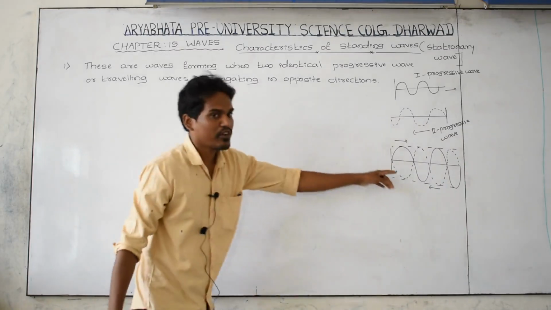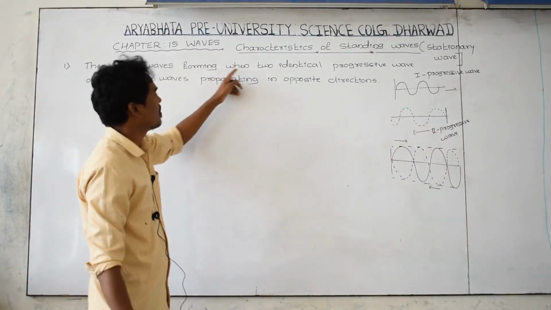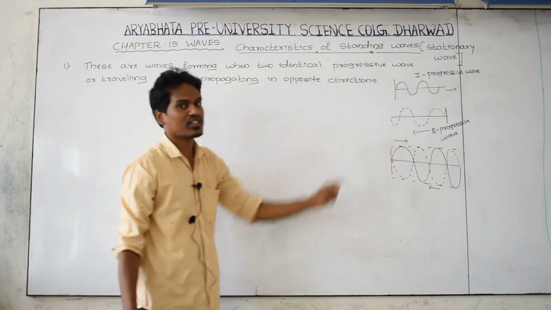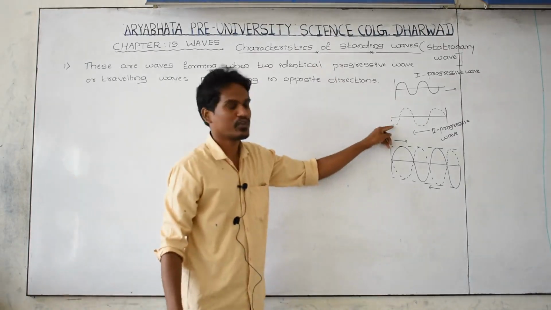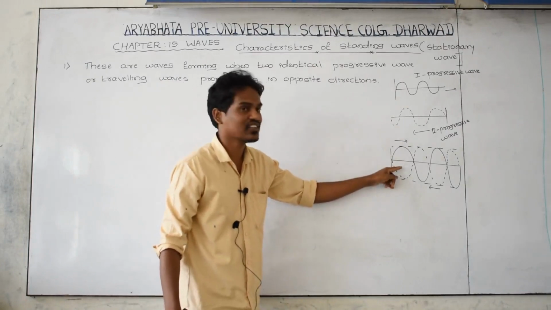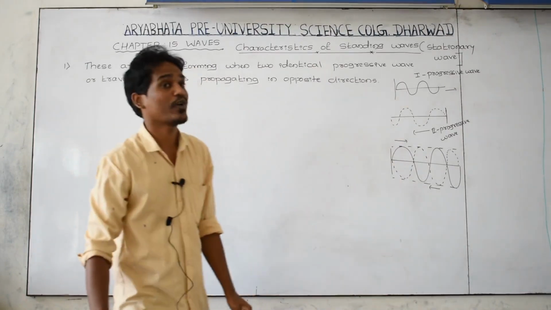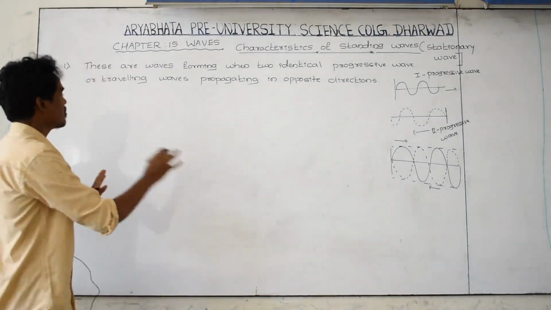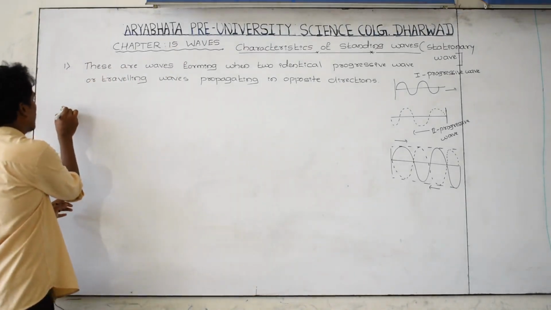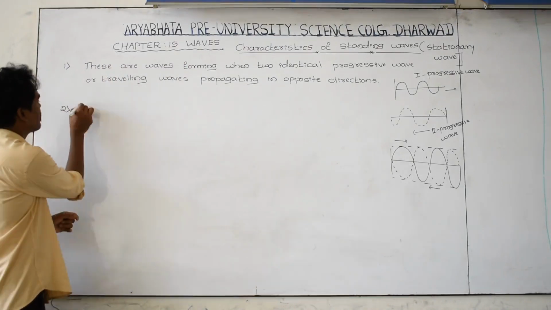When two identical progressive waves move in opposite directions, their combination produces a pattern like this, and we call it a stationary wave. This is the first characteristic.